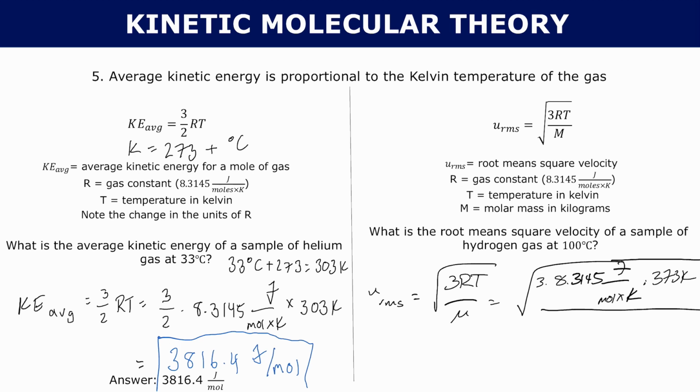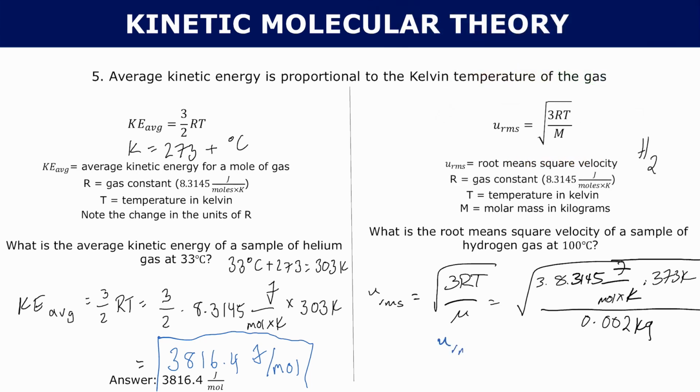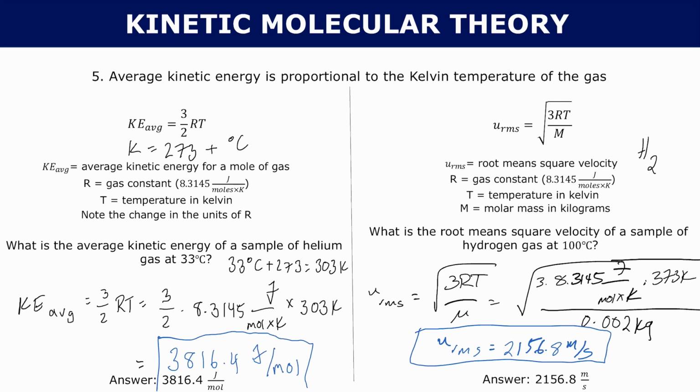So we're dealing with hydrogen gas. Hydrogen gas is H2. Remember, hydrogen is one of your diatomic elements. So your molar mass is 0.002 kilograms. And if you did all the math out for this, your root mean square velocity would come out to 2156.8 meters per second. So this gas particle is moving pretty fast. And so that's the difference between your average kinetic energy and your root mean square velocity. One of them has the units of joules per mole, so we're dealing with energy, and the other one has a unit of meters per second, so we're talking about velocity, or speed.